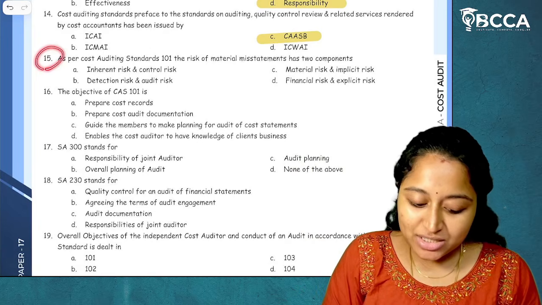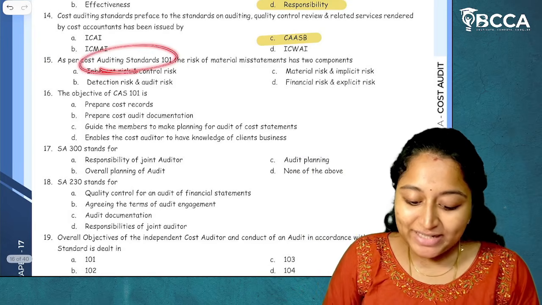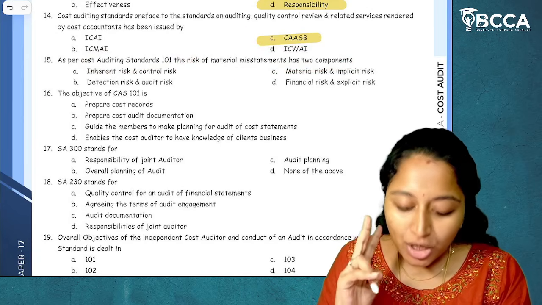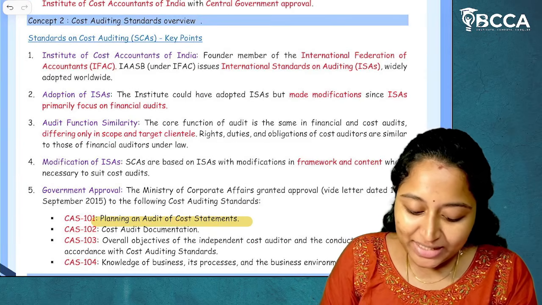Then moving on to next question number 15. As per cost auditing standard 101, the risk of material misstatements has two components. What are those two components? Let us see.